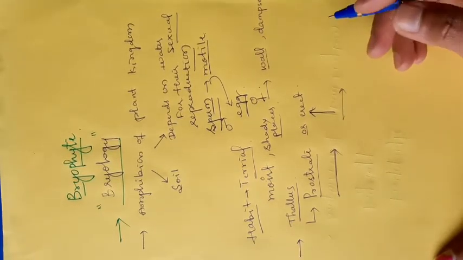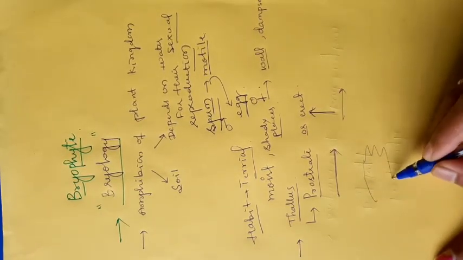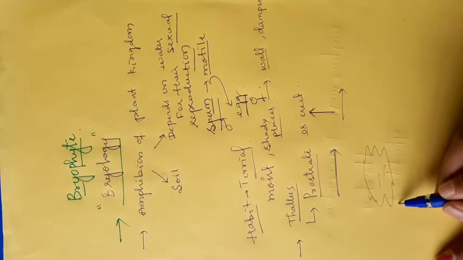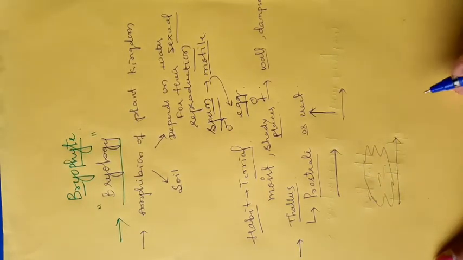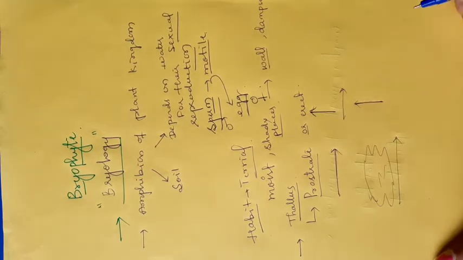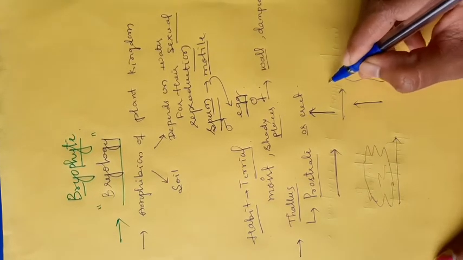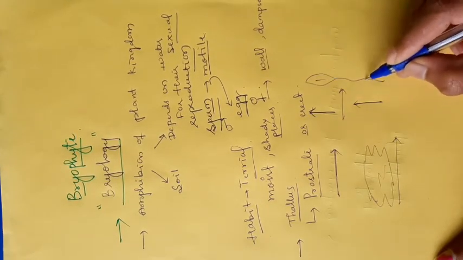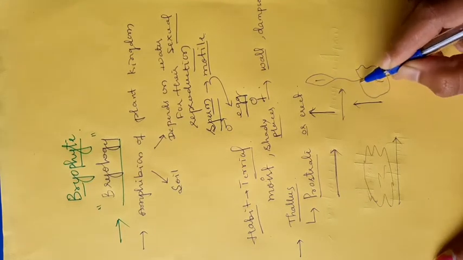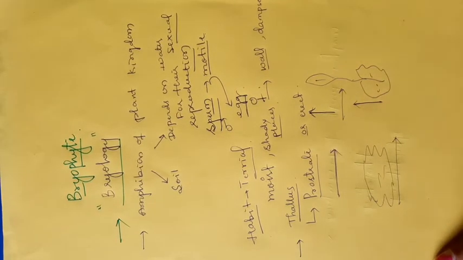Okay. Some of the algae we can see like this, it is a prostrate one. Some of the algae are erect, like this one is an erect form of algae.